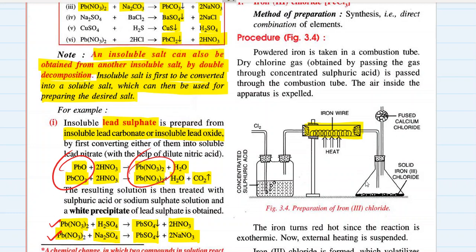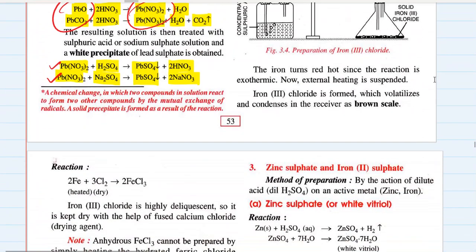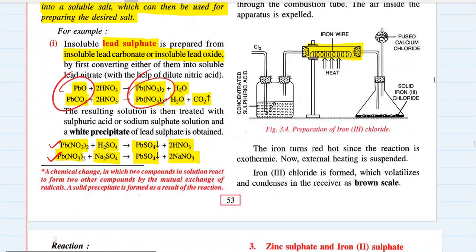Dry chlorine gas is obtained by passing the gas through concentrated sulfuric acid. Since concentrated sulfuric acid is a drying and dehydrating agent, it removes all the moisture from chlorine gas. And this dry chlorine gas is passed through this heated iron wire or powdered iron. The air inside the apparatus is expelled and the iron turns red hot since the reaction is exothermic. Now external heating is suspended. Since the reaction is exothermic, external heating is not required.